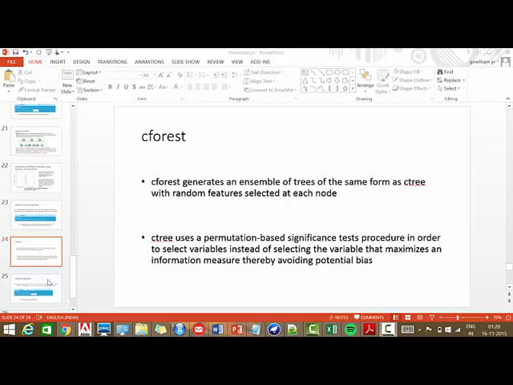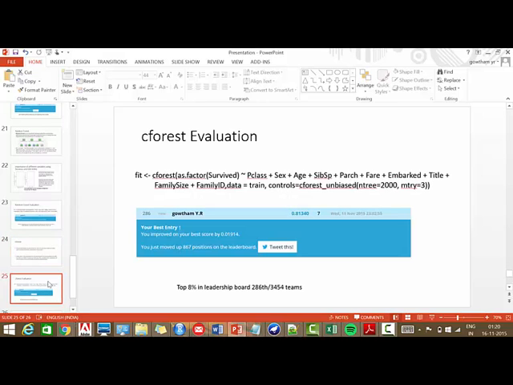After submitting the C-Forest result to Kaggle, we ended up at 286th position among 3,454 teams, which is within the top 8%. Thank you.